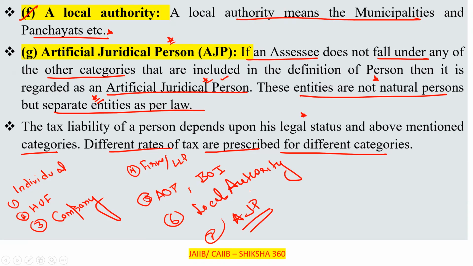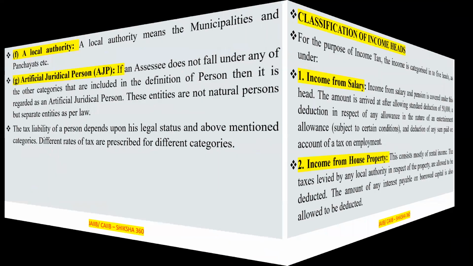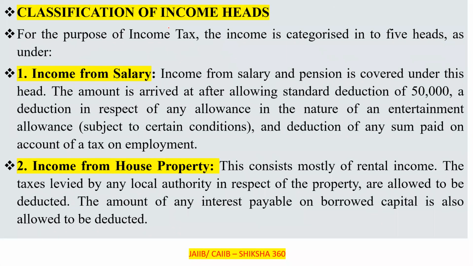Now move to the next point, which is very, very important: classification of income heads. For the purpose of income tax, the income is categorized into 5 heads. Kindly remember that, for the purpose of income tax, income is to be categorized under 5 heads. First one is income from salary.